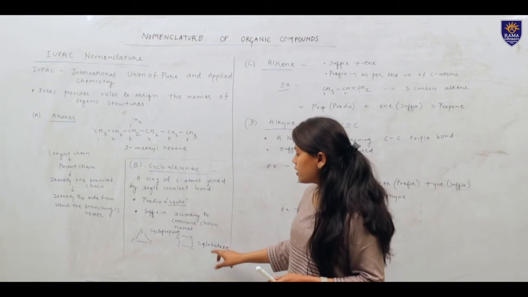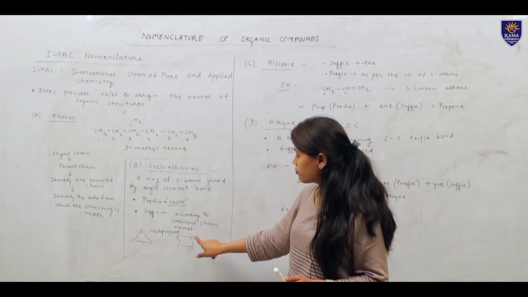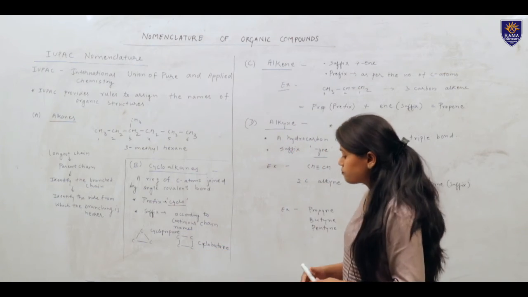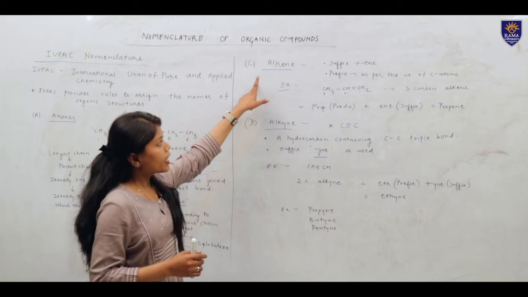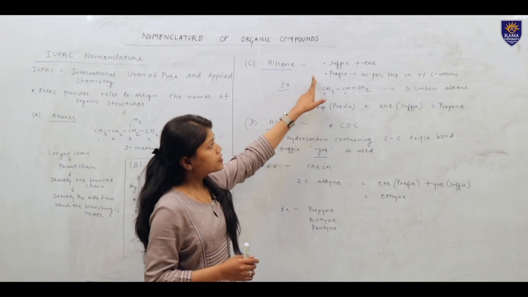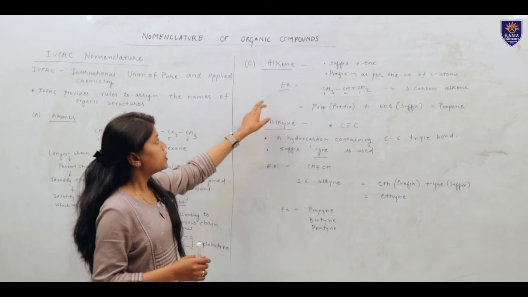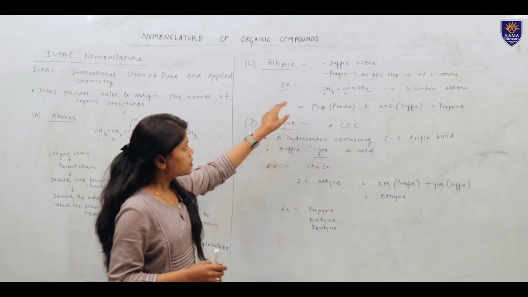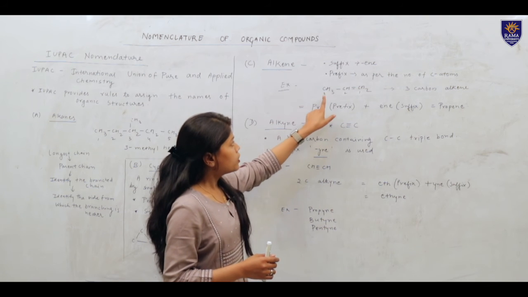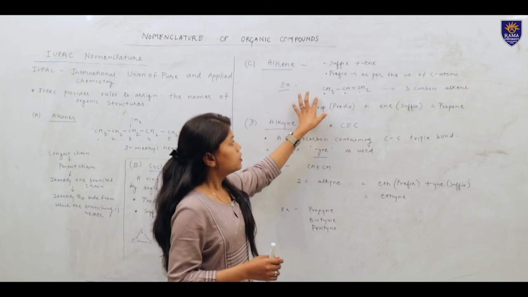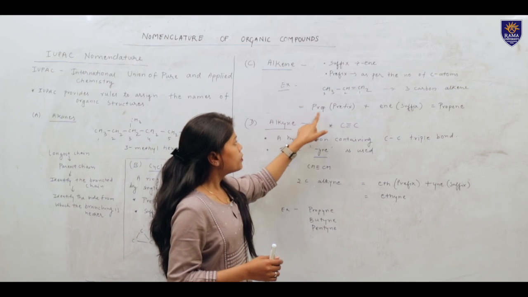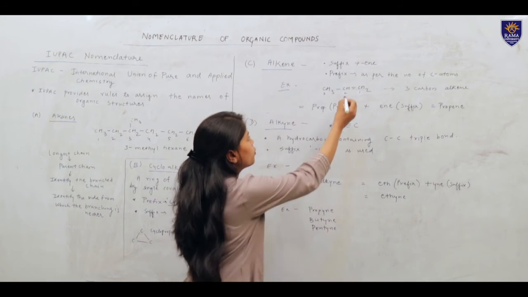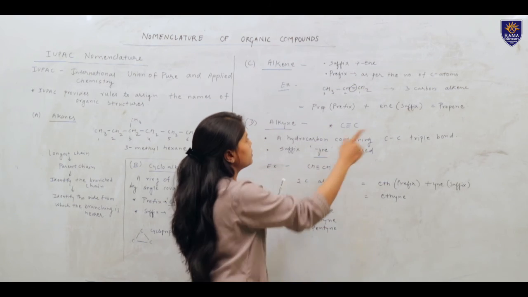Coming on to cyclobutane, again butane for 4 carbons, ring structure, cyclo because of the cyclic structure, cyclobutane. Coming on to alkenes. For alkenes, the suffix -ene is used, and the prefix is as per the number of carbon atoms present. For example, see here, an example of propene is given. How is it named propene? Prop for 3 carbons here, so a 3-carbon alkene. Prop prefix for 3 carbons, ene for double bond. Double bond is basically there, that's why propene.